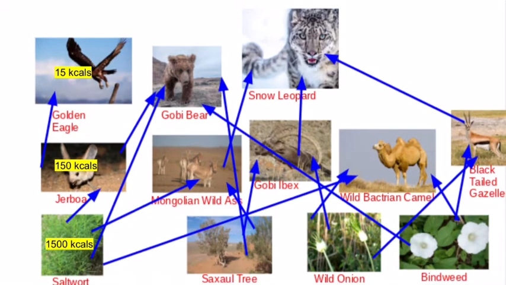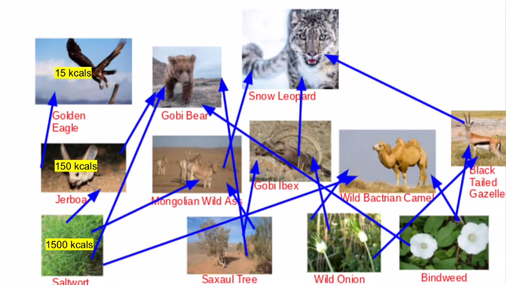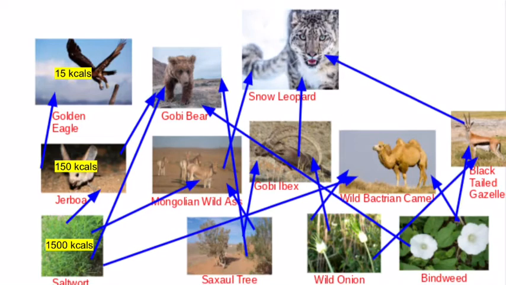So the 10% rule means that when energy is passed in an ecosystem from one trophic level to the next, only 10% of the energy will be passed on. In our food web, if saltwort has 1,500 calories, when the jerboa eats it, there will only be 150 calories. Then when the golden eagle eats the jerboa, it will only be 15 calories because they only get 10% of the nutrients as it goes up the food web.